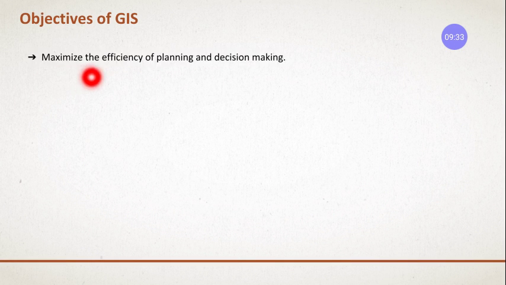Maximum efficiency of planning and decision making. As I said in the first example, we club the layer of road and the building. So we know a lot of buildings have developed, but for those buildings there are no proper road facilities. How do we come to know? When we club the existing roads and the buildings, we will come to know till where the roads are there, right? If you see the previous slide I showed you, when you club both together, you'll come to know whether the roads are provided to all the buildings or not, in front of all the buildings or not.